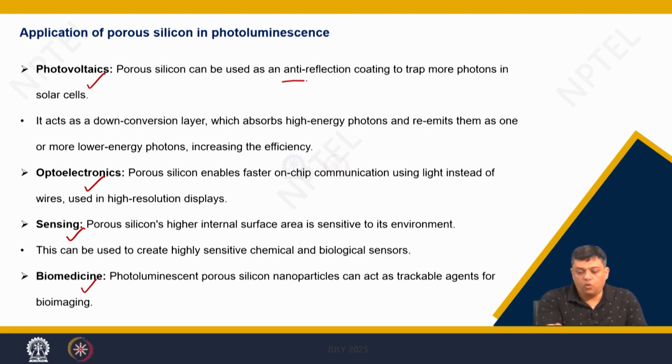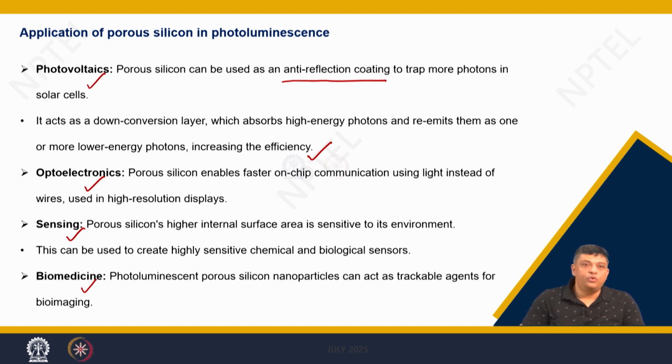In photovoltaics, you have it as anti-reflection coatings to trap more photons in the solar cells, and this acts as a down conversion layer which absorbs the high energy photons and re-emits them as one or more lower energy photons, increasing the efficiency of the solar cells, because now you have more photons hitting the junctions between the PN or NP layers in a PNP type solar cell.